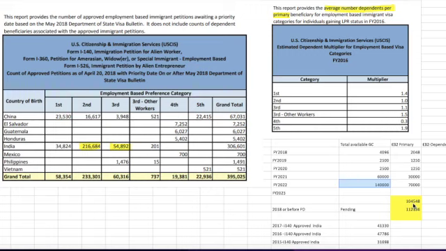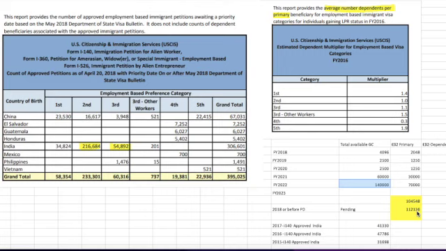That means at the end of FY 2022, which is the end of this September, we will still have almost 112,000 I-140 EB2 petitions pending, and they are all for India because everybody else is current for 2018 or before. So India still has 112,000 EB2 I-140 petitions pending.